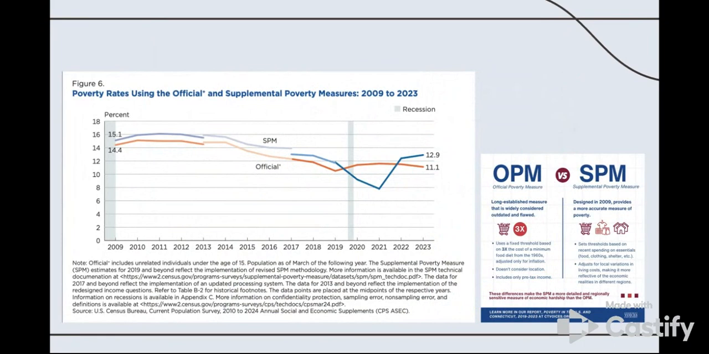As shown in the graph, the SPM tends to have a higher overall poverty rate than the OPM, caused primarily due to how the two rates are adjusted each year, with the SPM being higher due to its adjustments in cost of living and household composition.